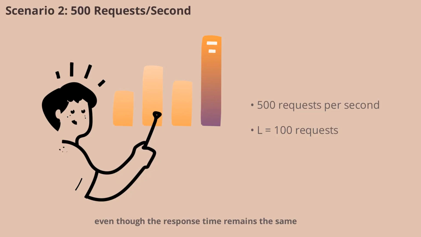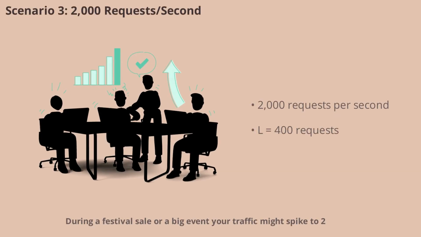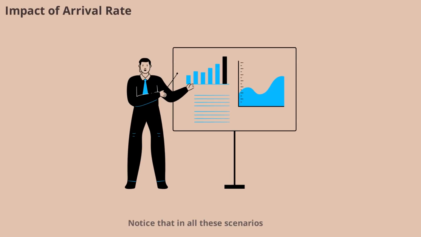During a festival sale or a big event, your traffic might spike to 2,000 requests per second. Applying Little's law, L equals 2,000 times 0.2 equals 400. Now, your server must handle 400 concurrent requests. This scenario shows how quickly the number of requests can grow as your application becomes more popular or faces sudden traffic surges.